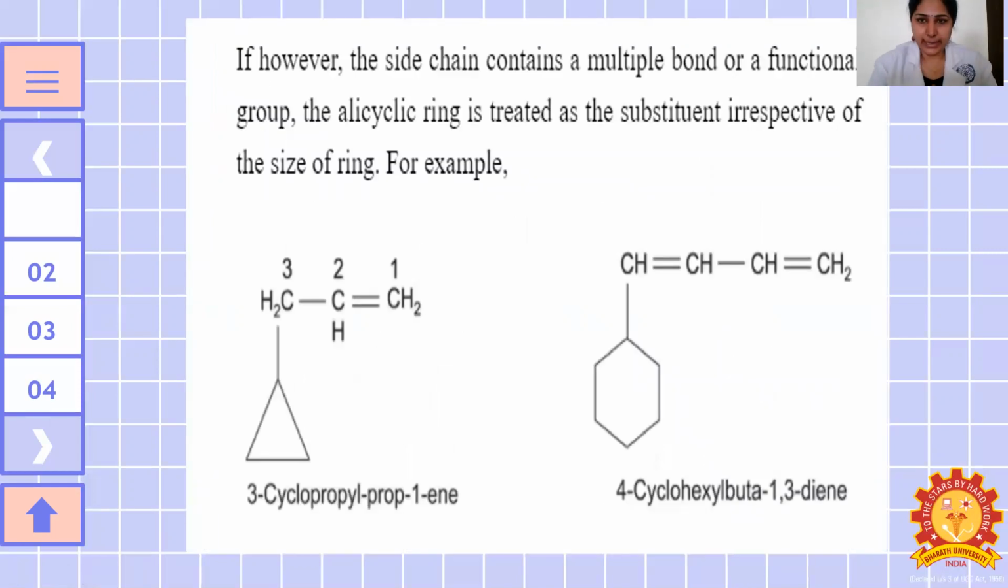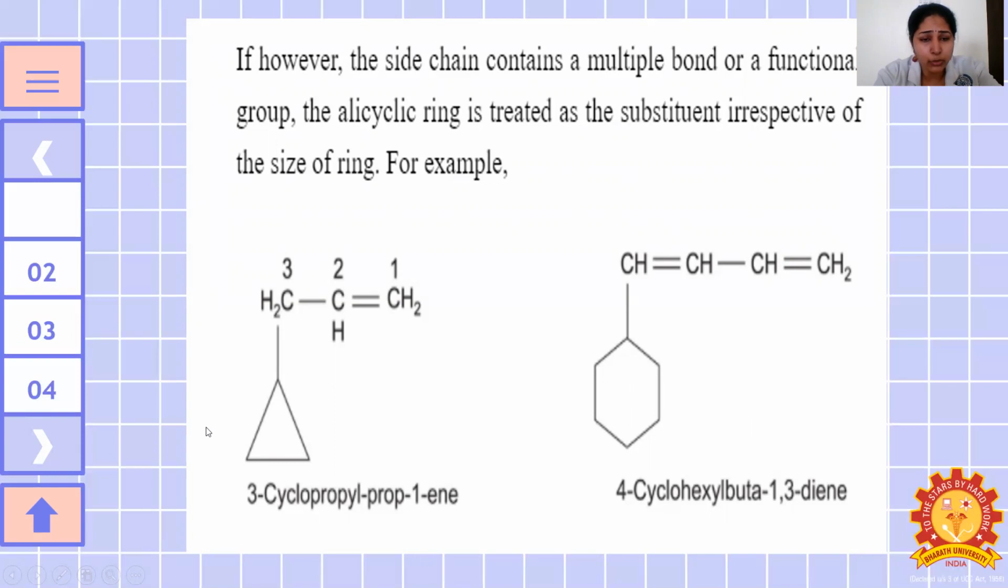If, however, the side chain contains a multiple bond, that is double or triple bond, or a functional group, the alicyclic ring is treated as the substituent irrespective of the size of the ring.